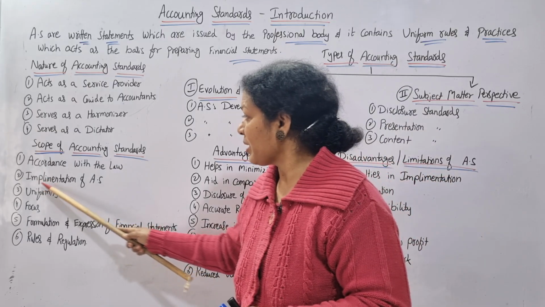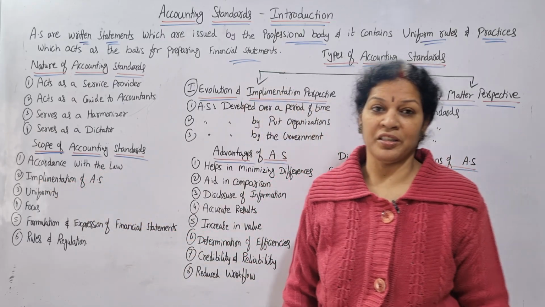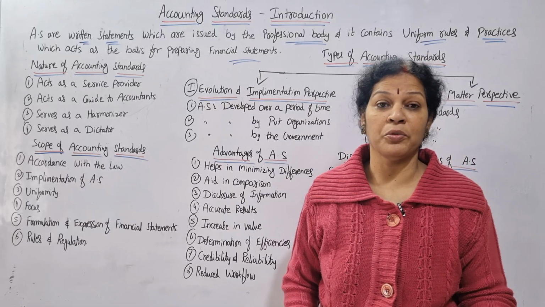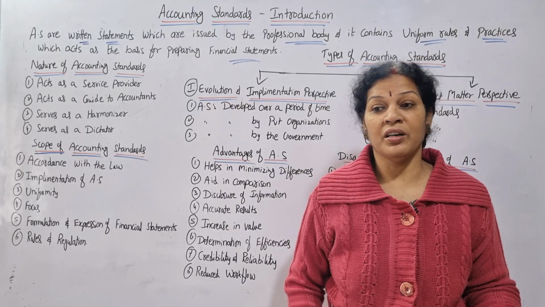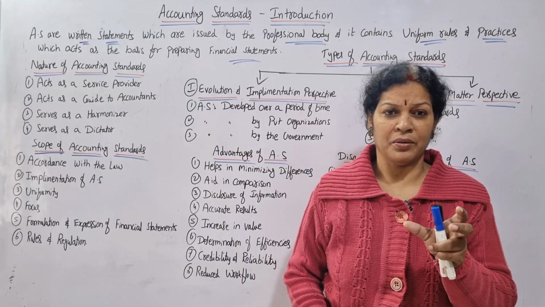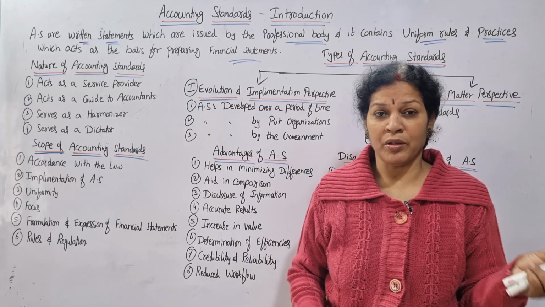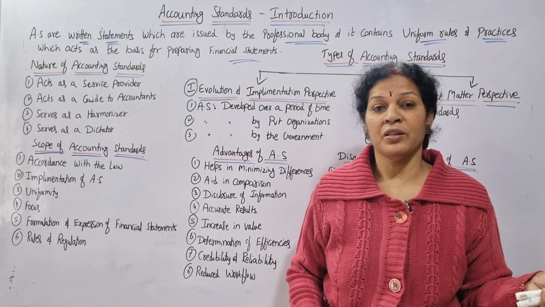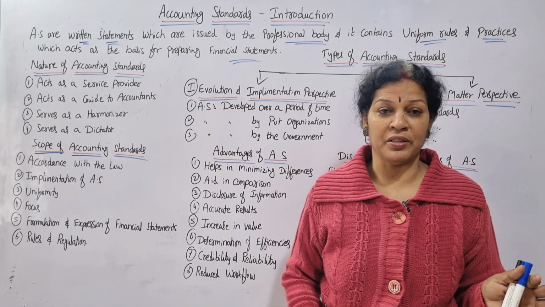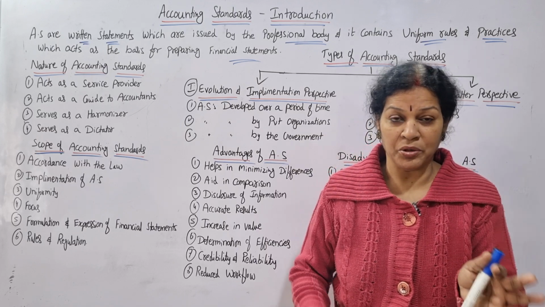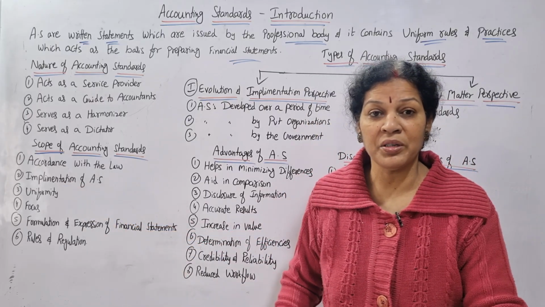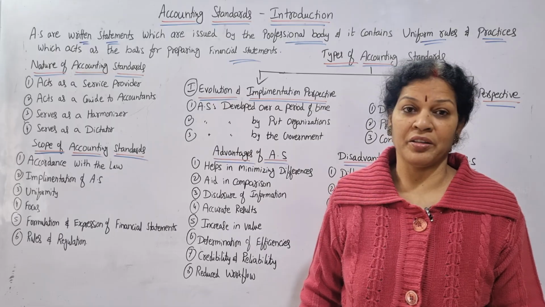In the same way, implementation of accounting standards also depends on the organization. Most of the organizations which have a lot of capital, and whose business is worth millions or trillions, if they decide that they want to follow accounting standards, they have to follow them. So implementation of accounting standards depends on the organization.